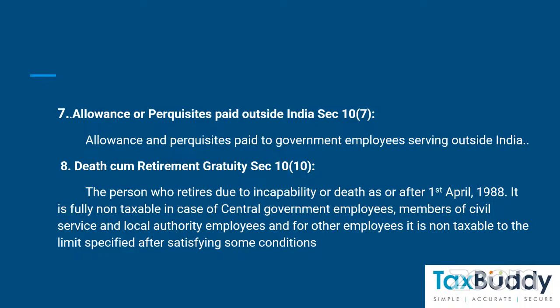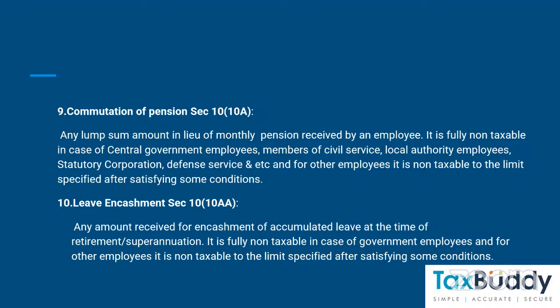Next one is death cum retirement gratuity under section 10 subsection 10. Any person who retires due to incapability or death on or after 1st April 1988, it is fully not taxable in case of central government employees, members of civil service and local authority employees. And for other employees, it is not taxable up to the limit specified after satisfying some conditions.